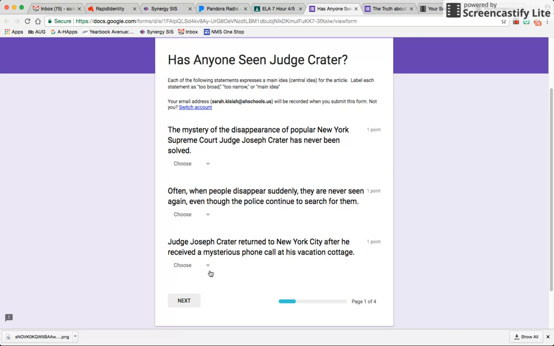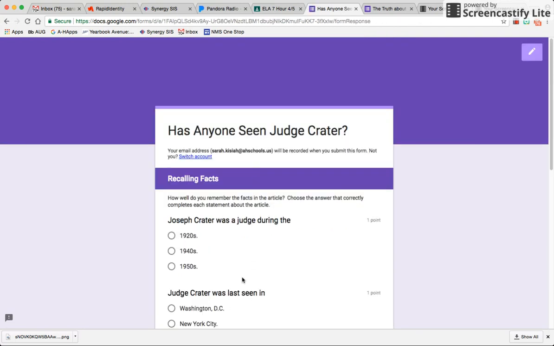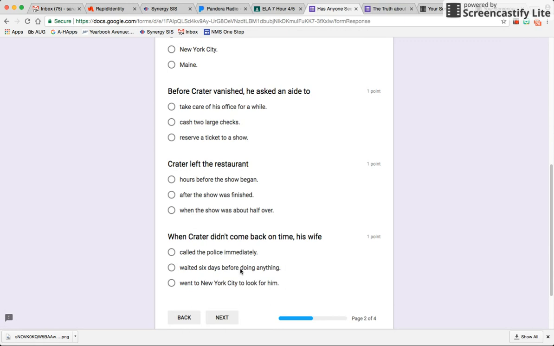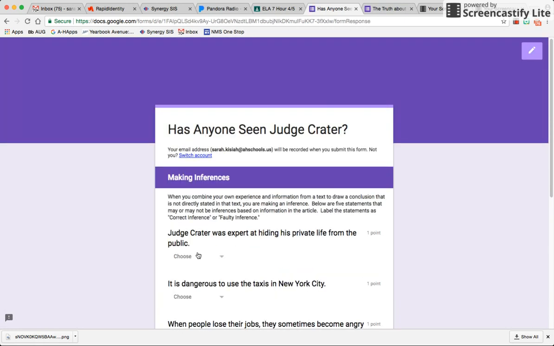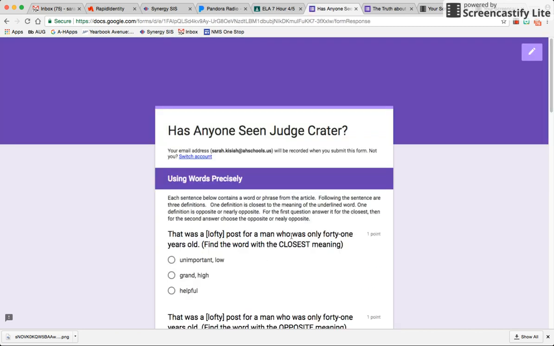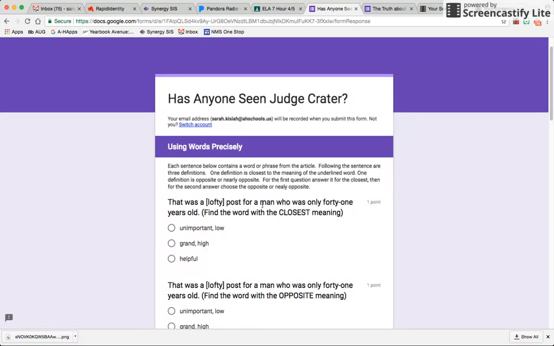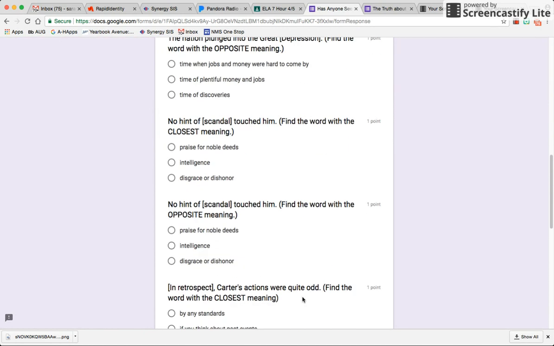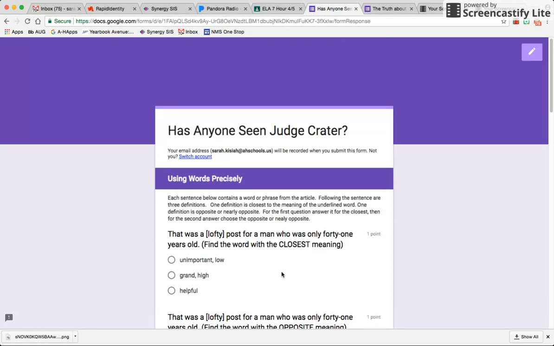And so again, start off with main idea. You move on to recalling facts, making sure that you're paying attention to those small details. You're looking at inferences, whether they're actually logical, whether there's evidence from the text. And then finally, you're looking at words that closely relate to the word used, or they're the antonyms of the words used, okay? The first round was a practice. This is a graded practice, so please be careful. Go back into the text. You're looking for evidence. If there isn't any evidence, then it's a faulty inference. Be mindful of that. All right, good luck, guys.